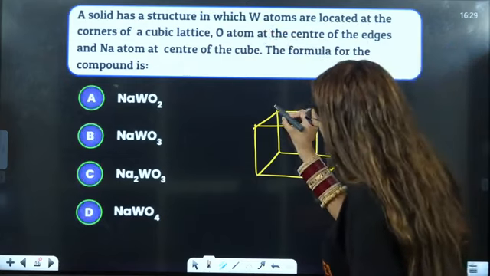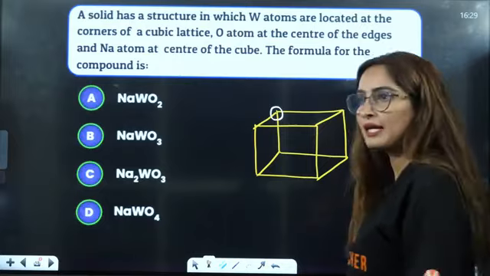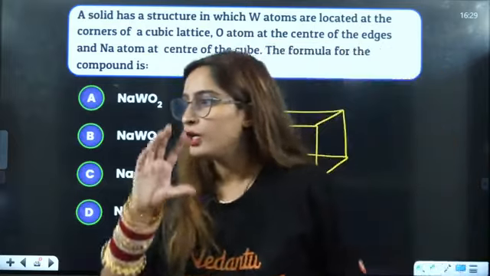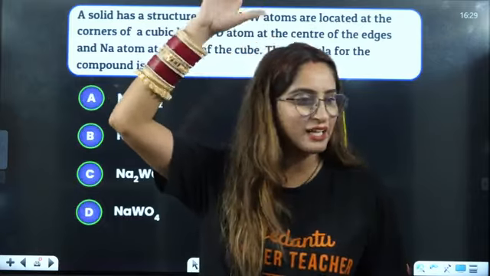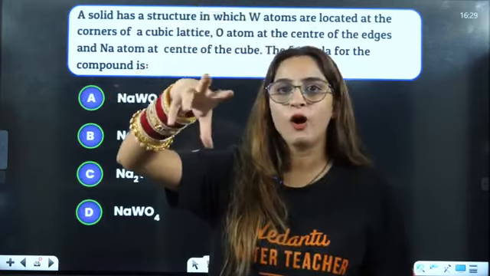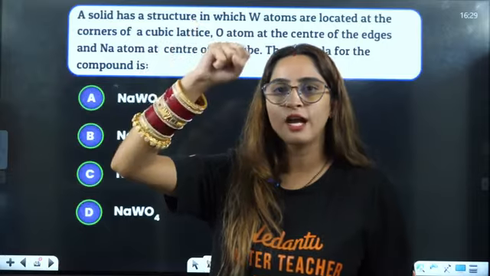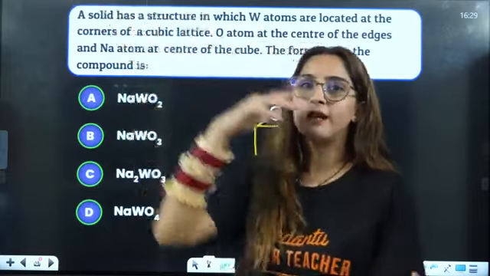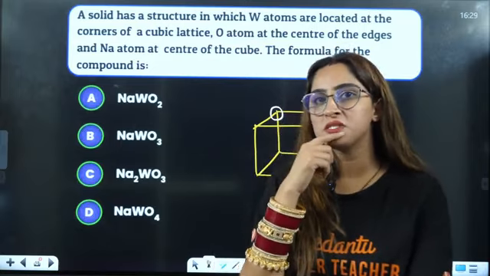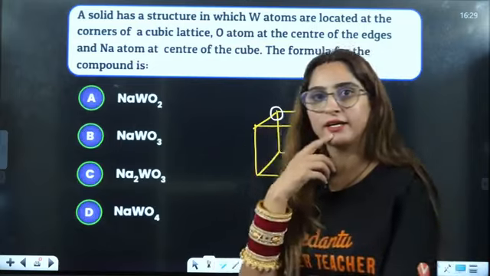Now, beta, if you see, these are the corners, right? In a corner, you take out some ball in your head. Think about anything in your room, any ball in your room, take it out and put it on the corner. Now tell me, into how many rooms can it be divided?